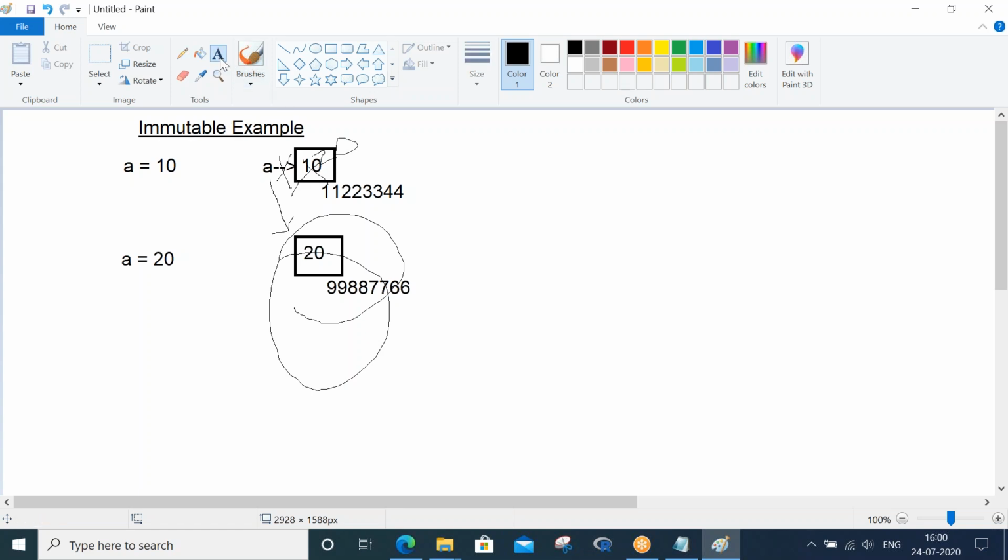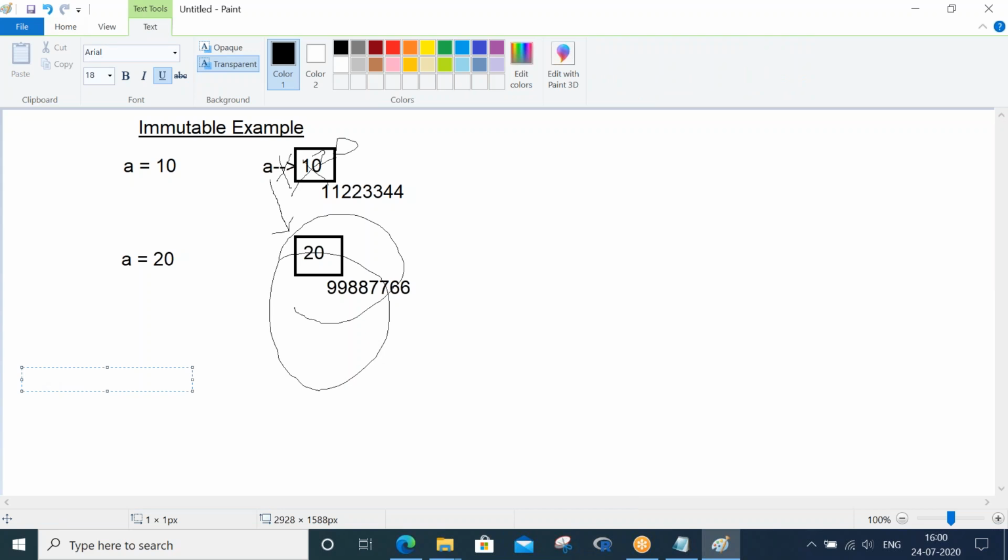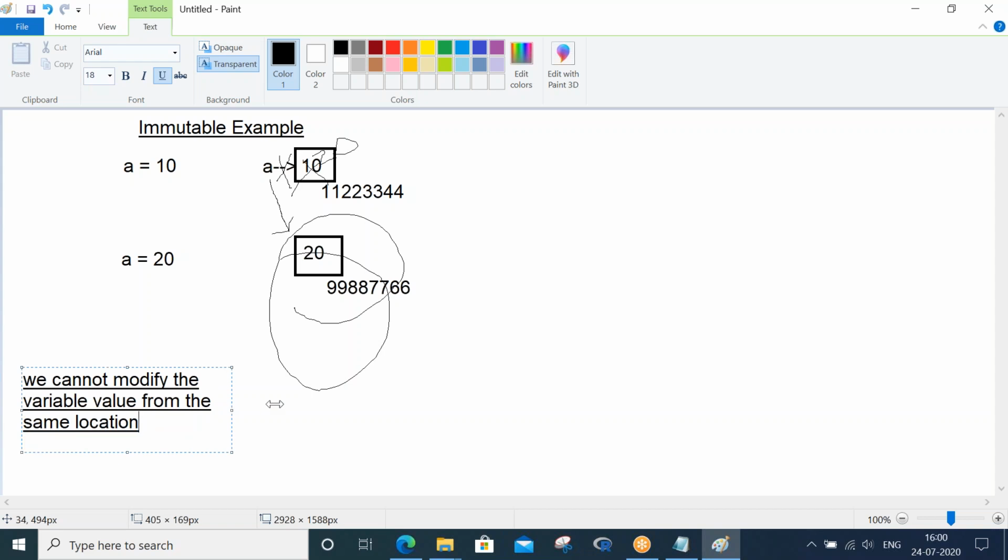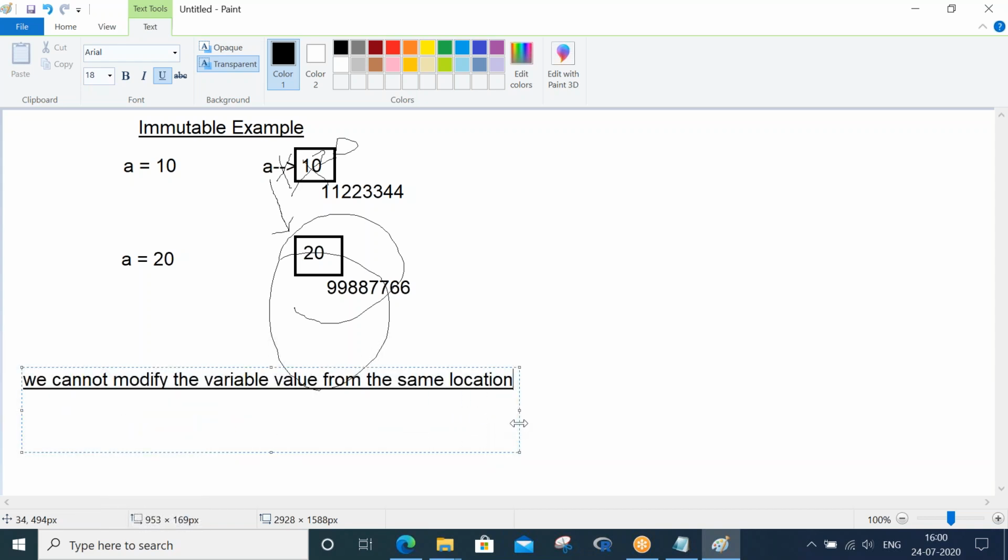When I say immutability, let me write the definition here. We cannot modify the variable value in the same location. Whenever you try to put 20 here and modify its value, the Python interpreter comes into the picture and says: I will not allow you to modify the value stored in this first location, this is fixed.